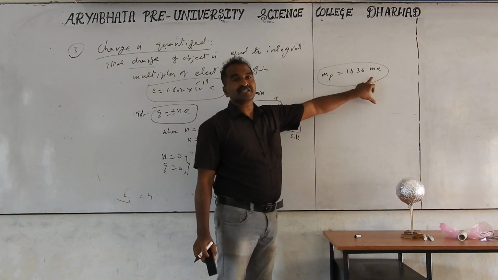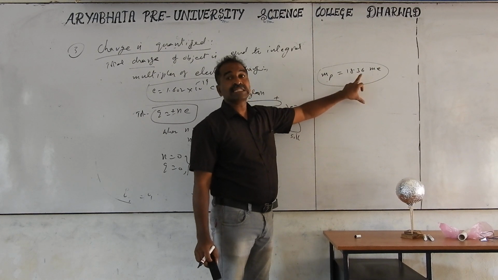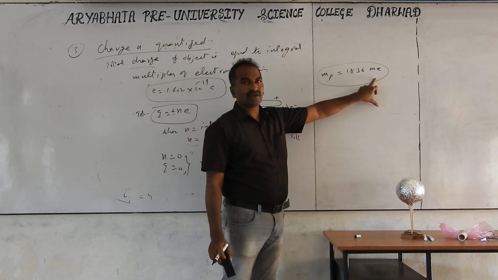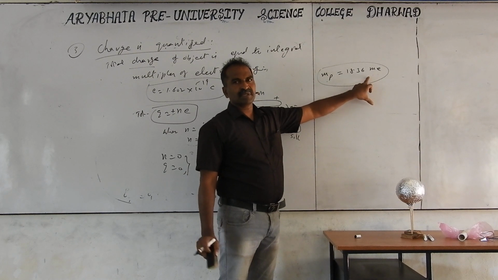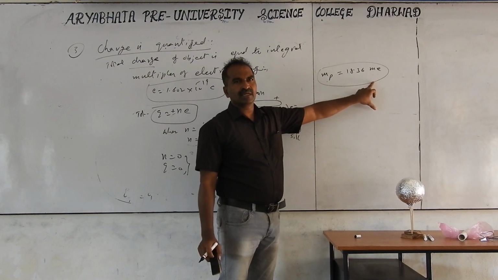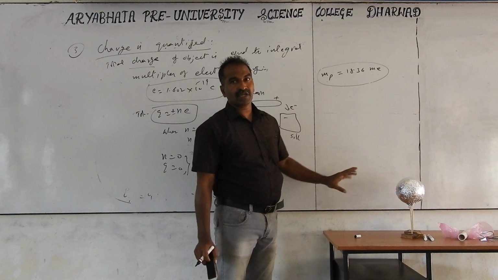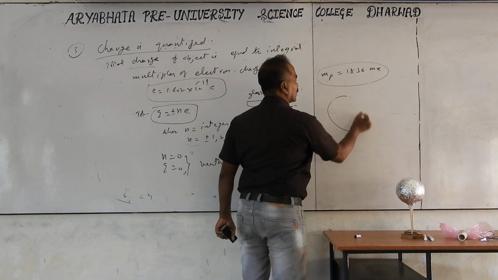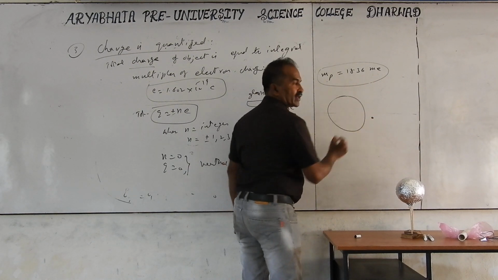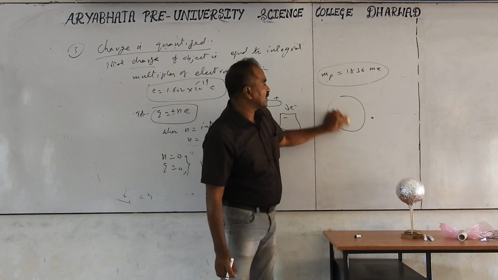It is 1836 times, nearly 2000 times, very big. If the proton is this big, the electron will be only this much, very small.